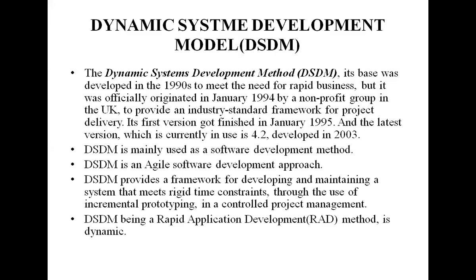In this case we are using the dynamic system development method, and its goal is to deliver projects on time and on budget while adjusting for changing requirements along the way. DSDM works on the same principles of agile development. I already told you, it includes continuous user or customer involvement.